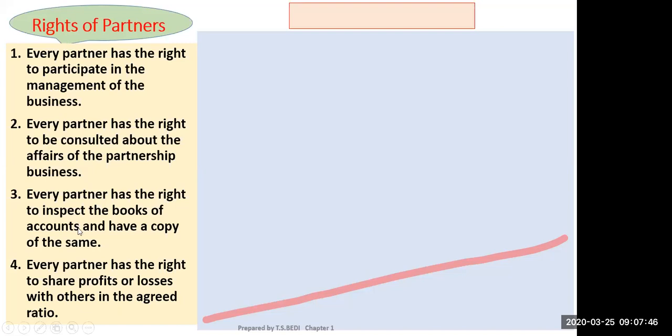Any doubt about these 4 points? These are the rights of partners. Is it clear? Yes, sir.